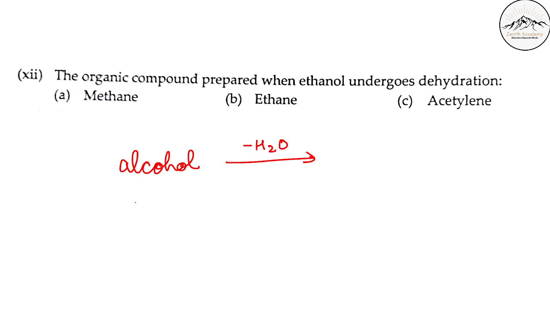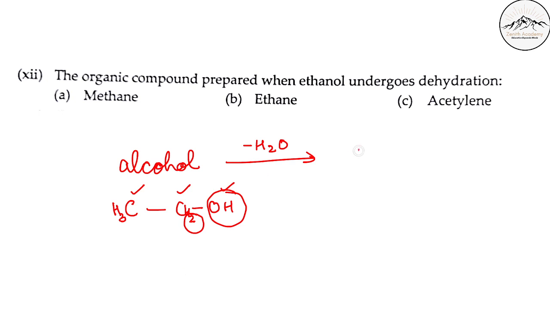For example, ethanol has 2 carbons and also OH. Now I will satisfy the hydrogens. Now when water, H2O, is removed, this H also has to go either from here or here.